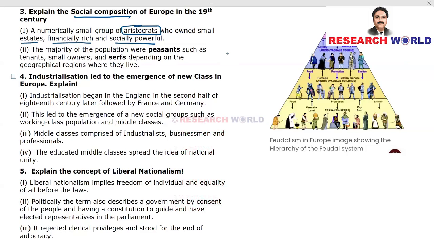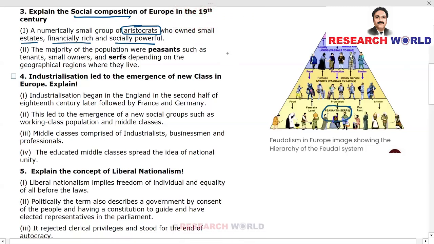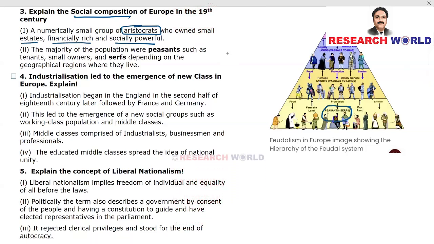And if you see this hierarchical triangle, these peasants or serfs will be at the bottom of the triangle. And as you see here, the vassals to the lords, nobility, and the king. On the top is the kingdom with king or queen.